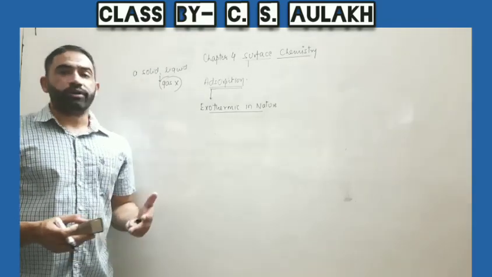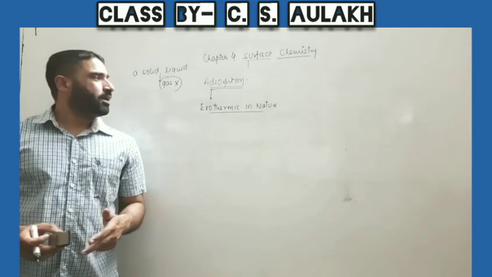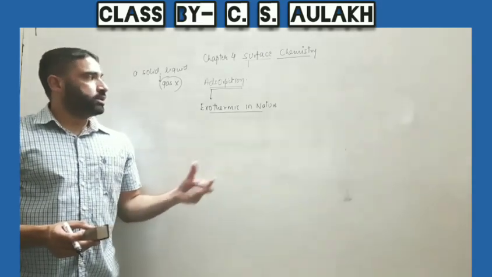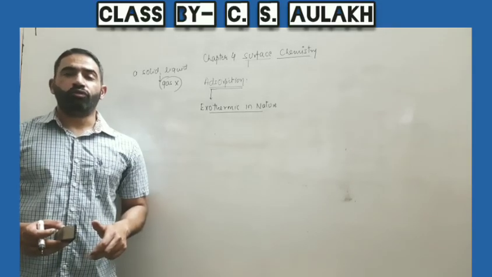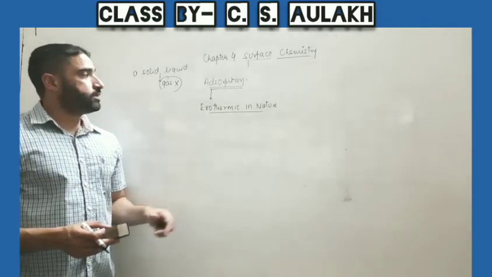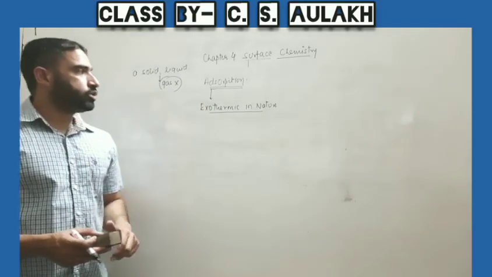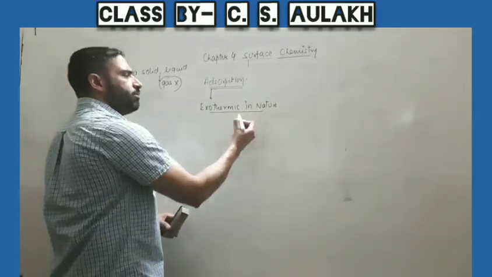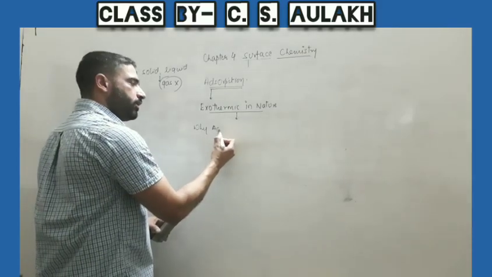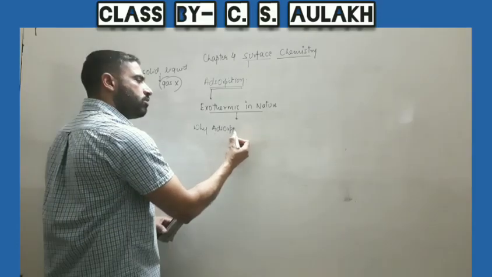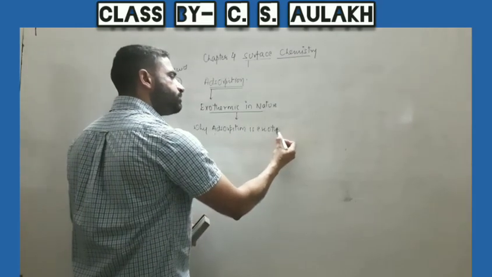Any process which occurs with the release of heat is called an exothermic process. In the same way, when adsorption occurs, there is a release of some energy in the form of heat. Energy is released, due to which we call it exothermic in nature. So here we will prove why adsorption is exothermic.